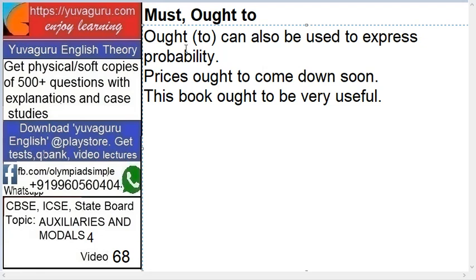The basic logic is that I wish that they come down. The book ought to be very useful means we are assuming the probability. It may not be useful at all, but we are thinking of a probability that it can be useful.